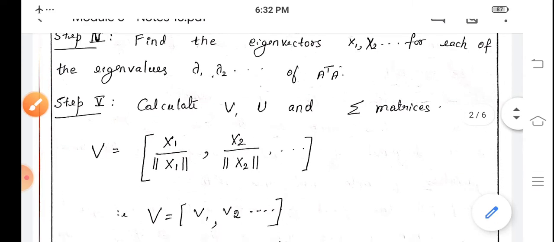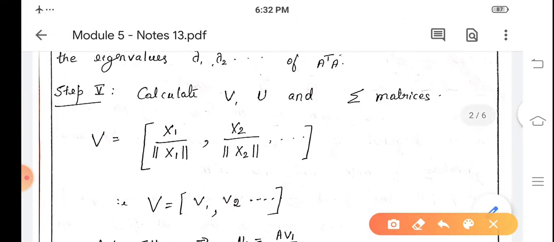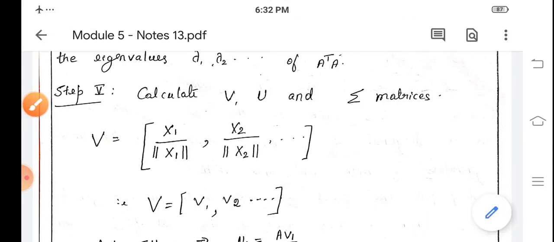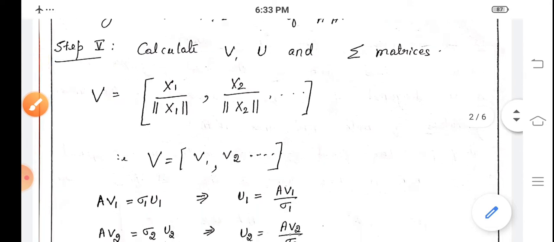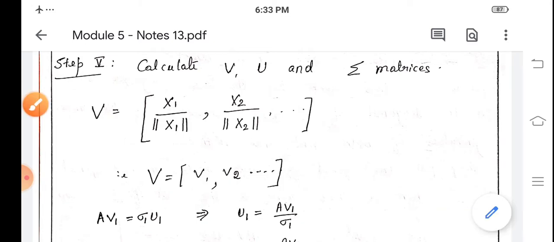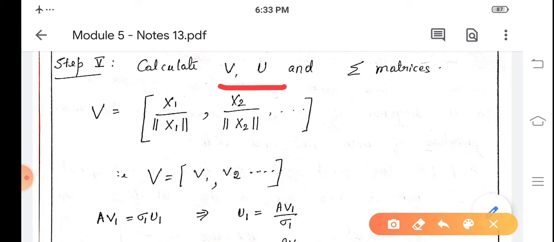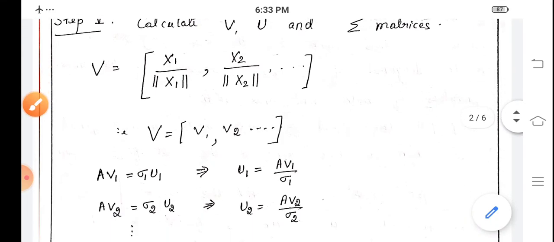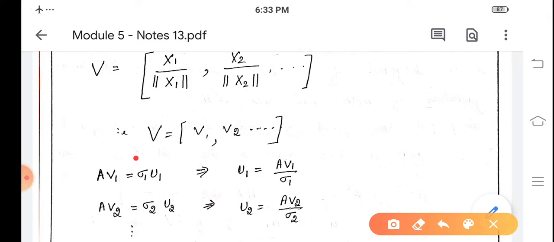And in the last step, step number 5, calculate matrices V, U and sigma, where V is x1 by norm of x1, x2 by norm of x2 and so on, because U and V are also orthonormal vectors. So here we write V as V1, V2, etc., where V1 is x1 by norm x1, where x1 is the eigenvector of A transpose A corresponding to the eigenvalue.